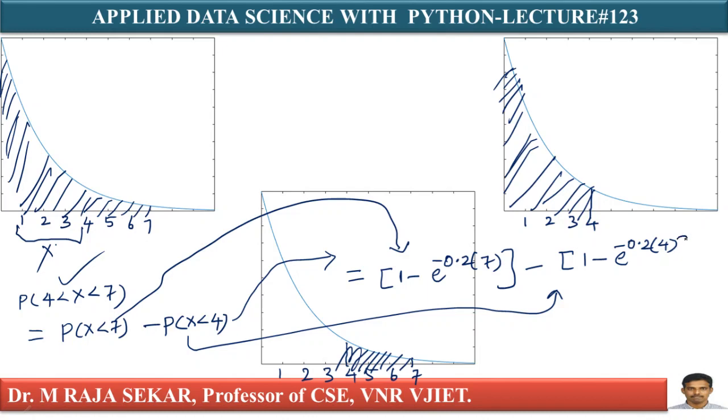What will you get? The first part is 0.75340, and the second part is 0.55067, isn't it? Now what will I get if I remove this one? You will get 0.20273, isn't it? This is the probability.